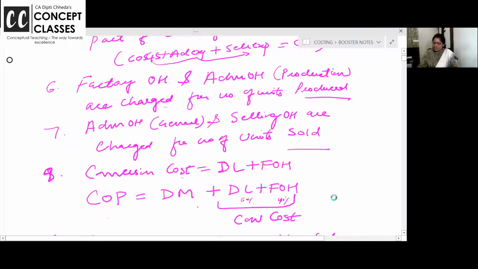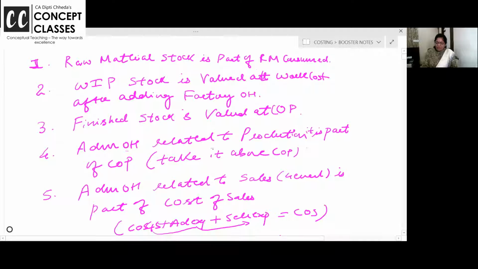Yeah. Next, now let me share the booster notes. These are the booster notes which I give in my regular class. Raw material stock is a part of the raw material consumed. Work in progress stock is a part of the works cost after factory overhead.